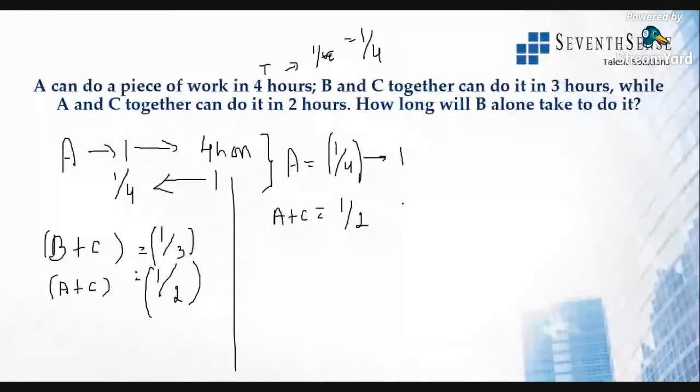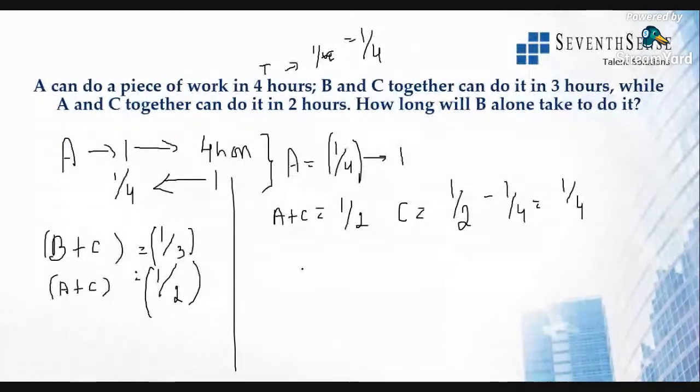So C will be equal to 1 by 2 minus A, that is 1 by 2 minus 1 by 4. Half minus quarter will be 1/4 itself. You all know this, right? Directly you can do it, or you can take LCM and do it. Whichever you want.